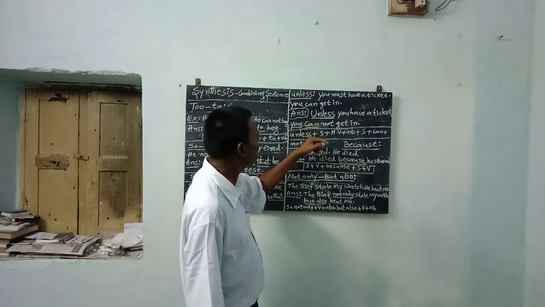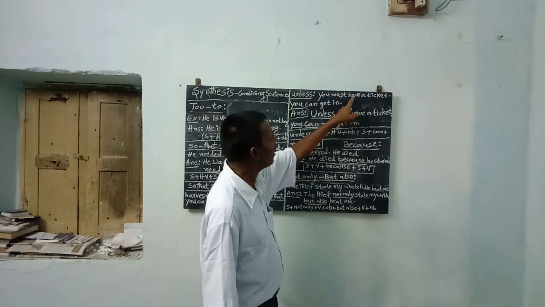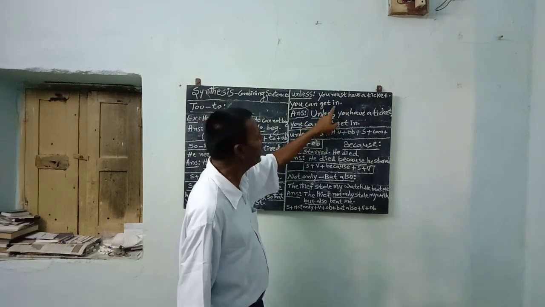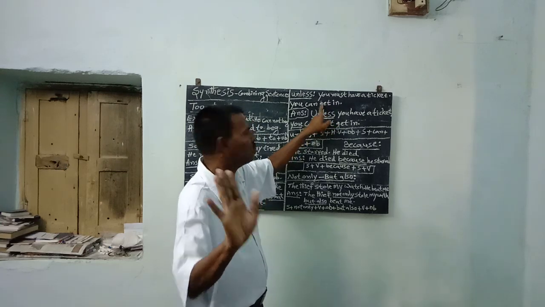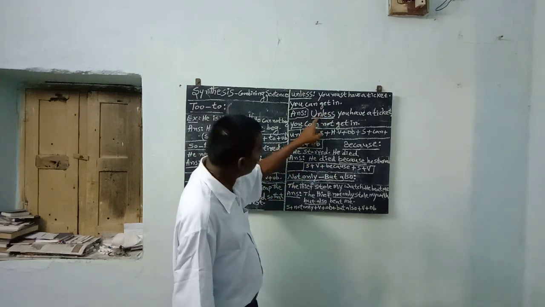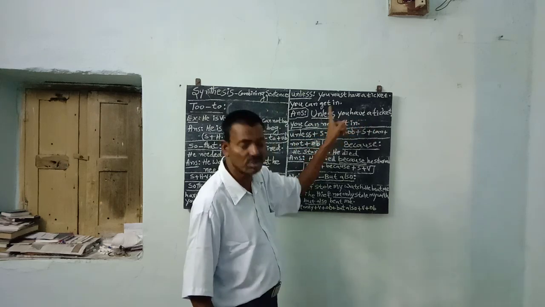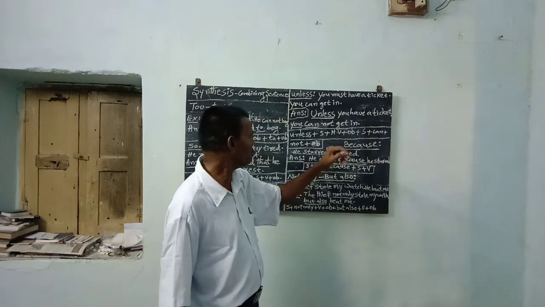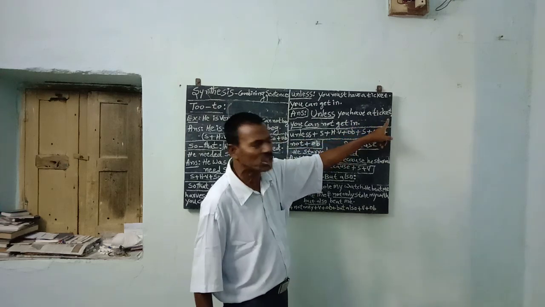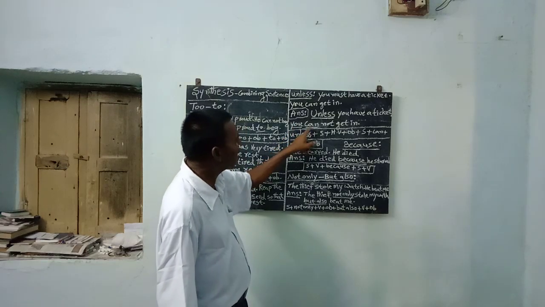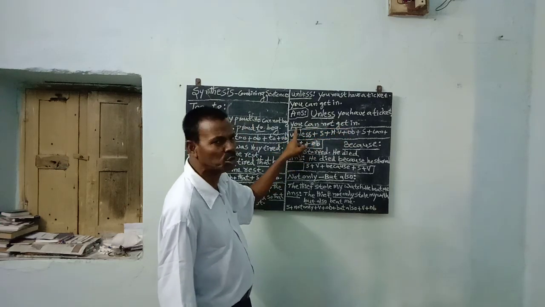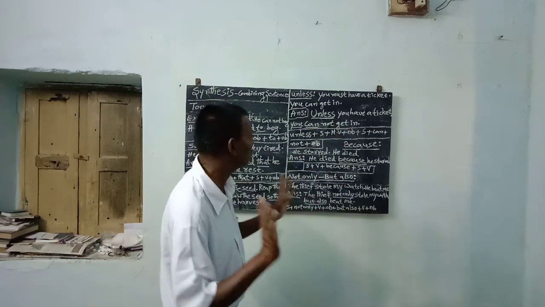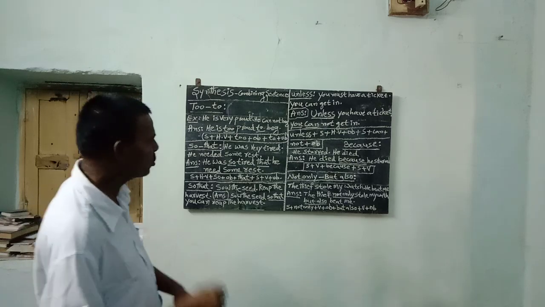My dear students, now better to observe the example sentences. You must have a ticket is a positive sentence. You can get in is also a positive sentence. Then first add: unless you have a ticket, then a comma, you cannot get in. Subject plus helping verb plus not plus object. That's all. Understood?